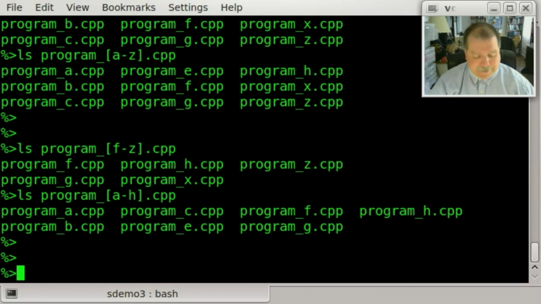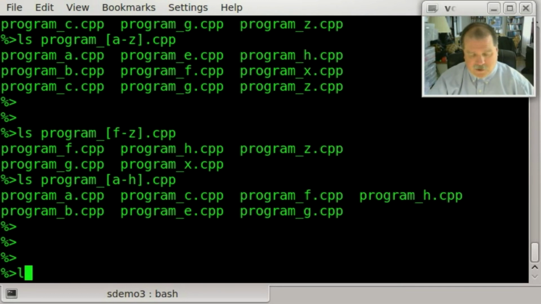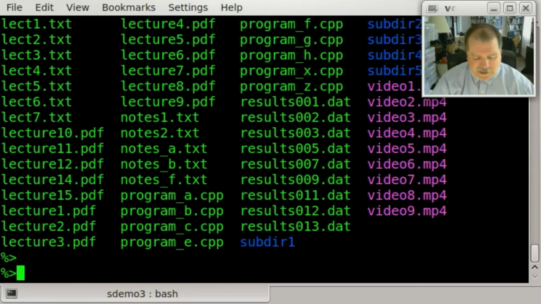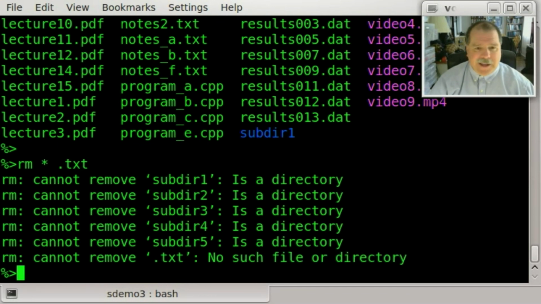All right. Let's do an ls. Let's suppose I want to delete all the files that end with .txt. Let me type the following command. I'll say rm *.txt, and I execute this. And I got some messages. I can't remove directories because they have some things in them, so I can't remove those easily with the rm command that way. But let me do an ls and let's see what's left.